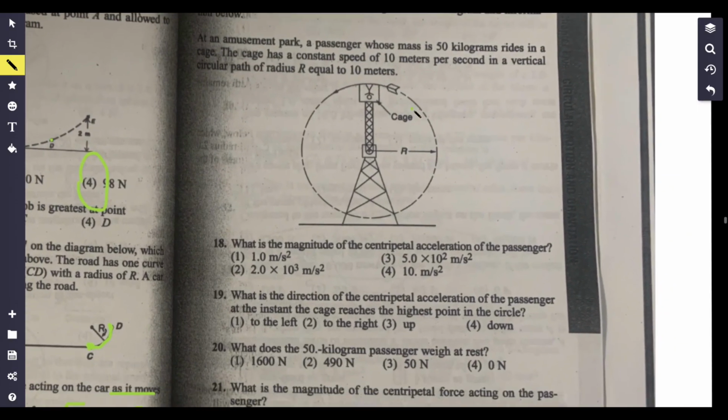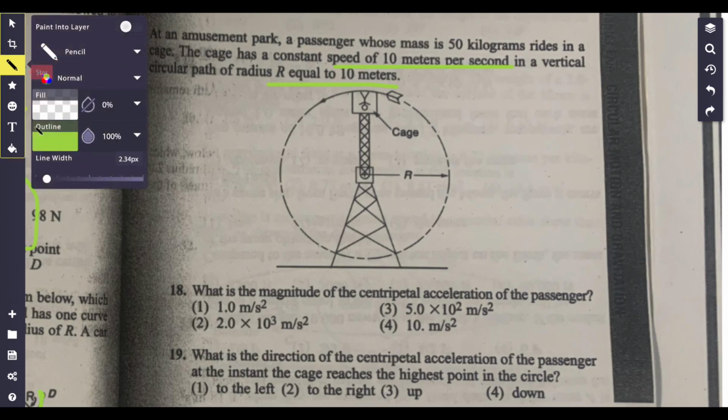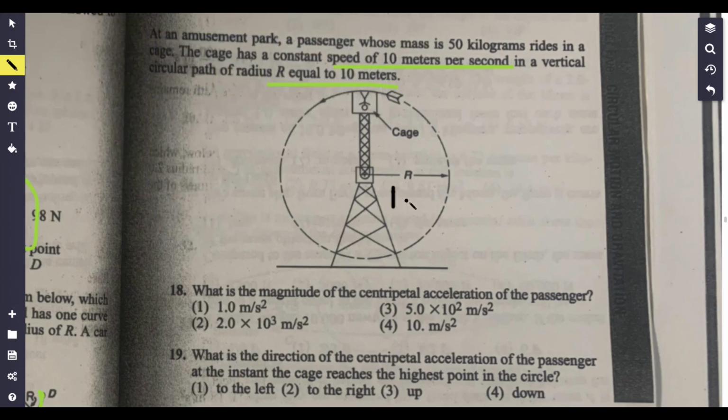Okay, so let's see, the mass is 50 kilograms. In a vertical circular path, r is equal to 10 meters, and 10 meters per second is our velocity.